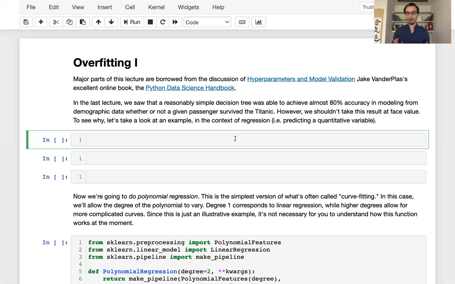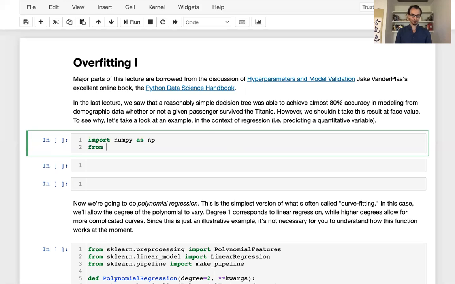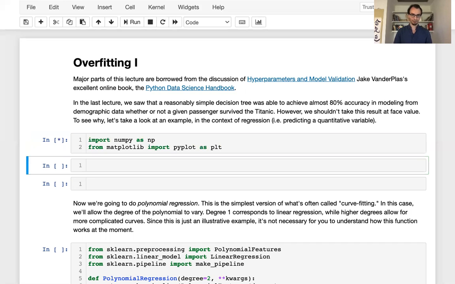We're going to look at a really radical example where a model that achieves excellent score, or equivalently a very small loss function, a model that really fits the data well, is terrible at predicting unseen data. So let's give this a try. So first, as usual these days, I'm going to need NumPy, and I am going to need matplotlib.pyplot as plt. There we go.